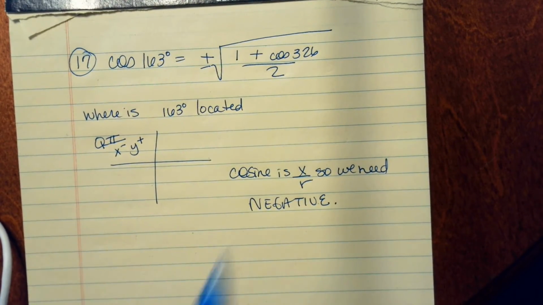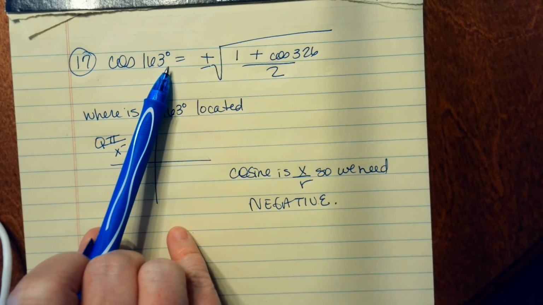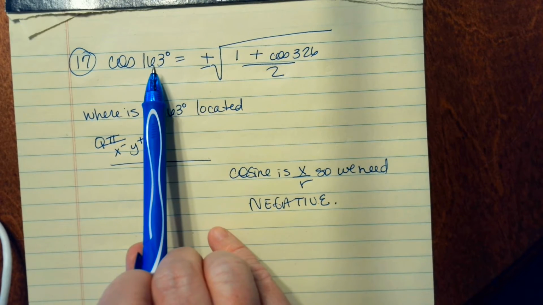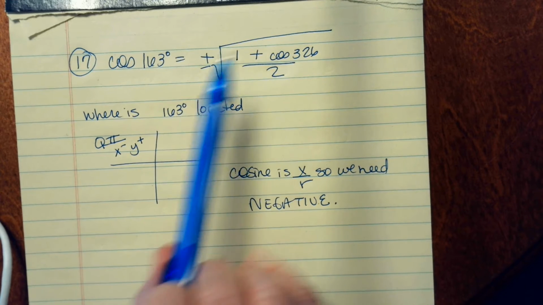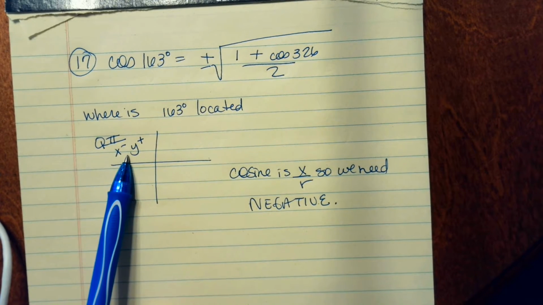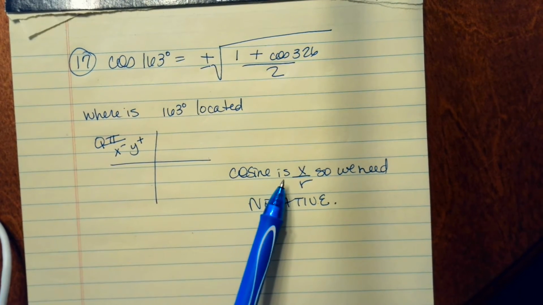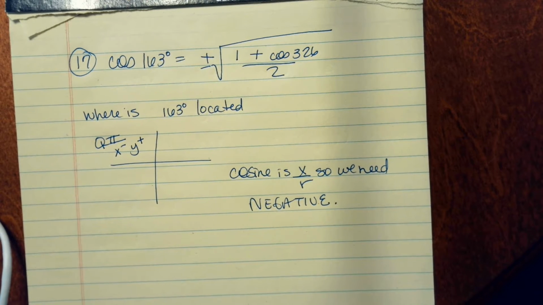Number 17 asks us to choose the sign for the cosine of 163 degrees. Here's its formula. You have to make sure you're choosing the sign for 163 degrees and not 326. 163 degrees is located in quadrant 2, where x is negative and y is positive. And since cosine is the x over r, we need to choose the negative sign for that one.